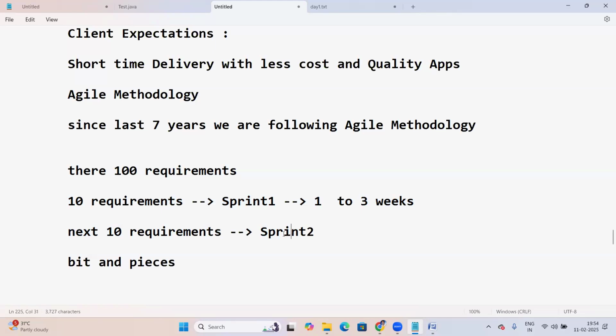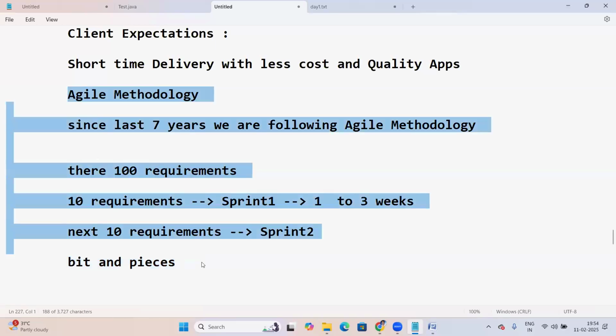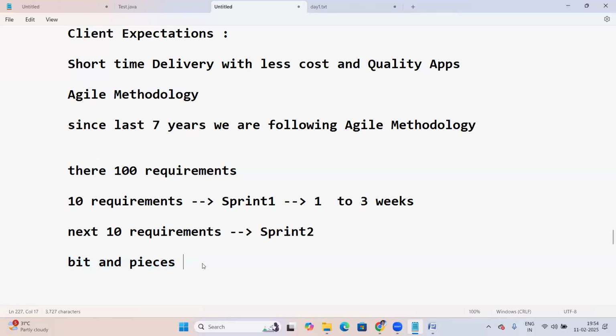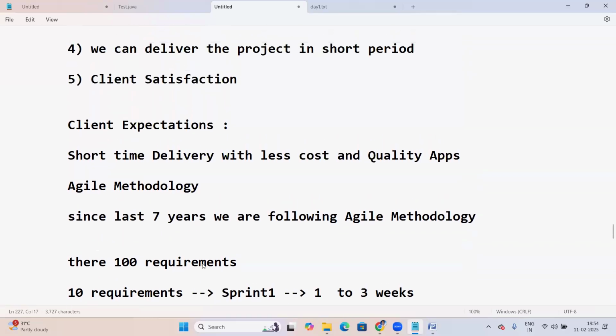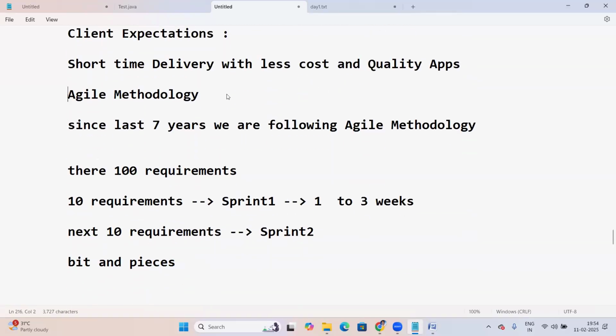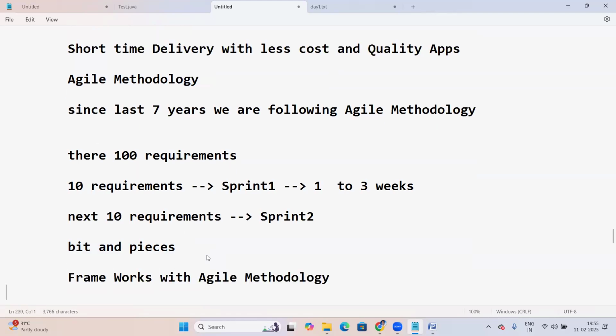Sprint 2. So next part, simply releasing project bits and pieces. If we are following this agile methodology, within a short time we can deliver to the client. Client satisfaction. Okay, frameworks. Yes, using frameworks with agile methodology.